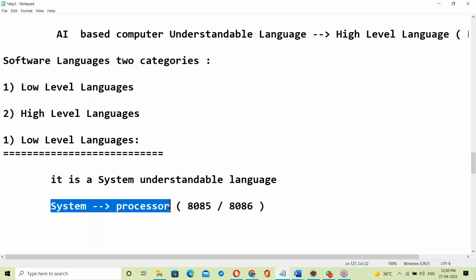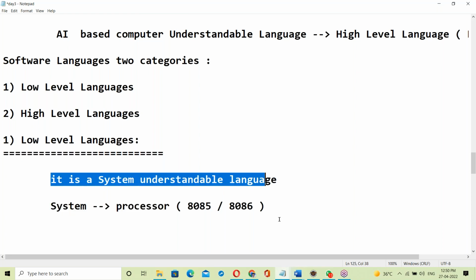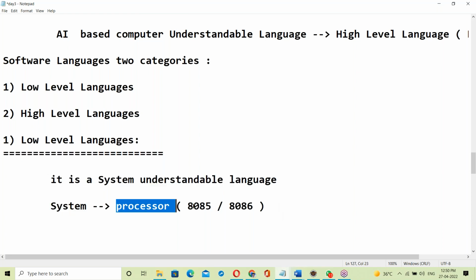That initial processor understandable language is binary codes. First machine language, later assembly language was developed. It's a system understandable language, a system being a processor like 8085, 8086.